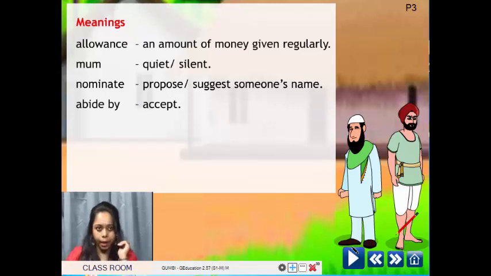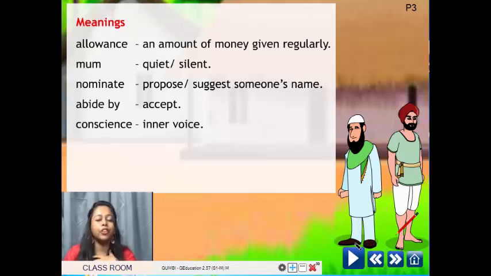Abide by. Abide by means to accept. Conscience. Conscience means inner voice. When we do some guilt, then from inside we feel bad. Might be we have done a very bad thing, but we have not asked sorry. But from inside there will be one voice who will tell that no, you have done a mistake. You should be sorry to that person. This is not right. So that is conscience, inner voice.